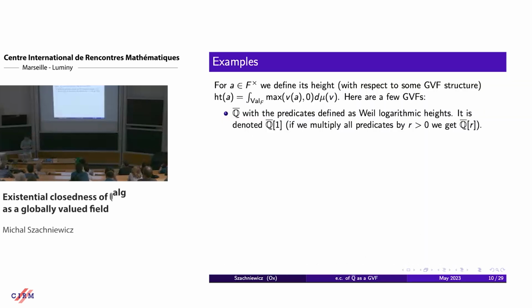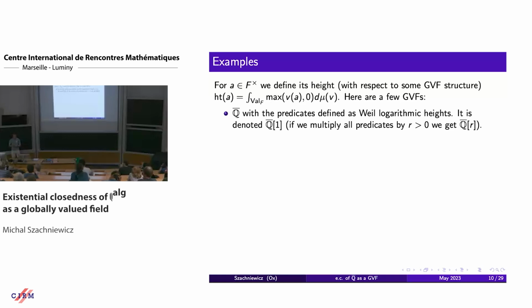Okay, so let's talk about some examples. By the height of an element here, I mean this integral, which in the Q-bar case coincides with the usual Weil height. First of all, by the formulas that we saw before, or by the measures that I defined in the motivation section, we can see the algebraic closure of Q as a globally valued field, meaning that we either take this measure or the set of these continuous logic predicates that we looked at.